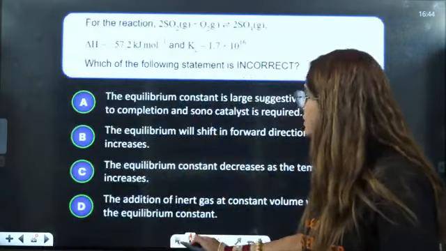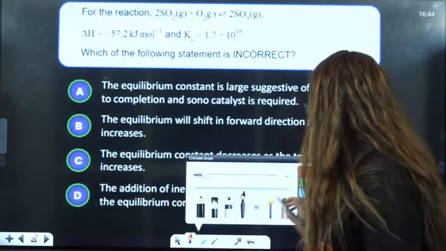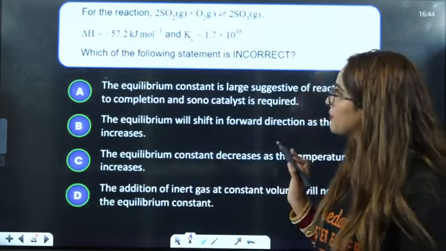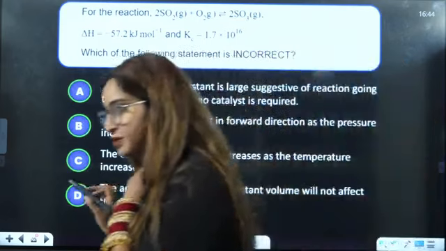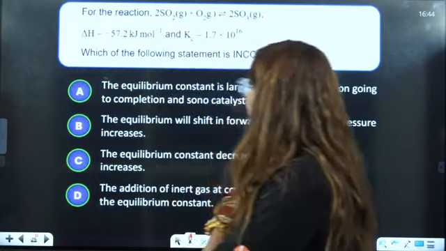Next is for the reaction. Now let us see some reaction is given to you. Which of the following statements is incorrect here? If you see the incorrect statements, okay? So everybody, let us see the incorrect statement.